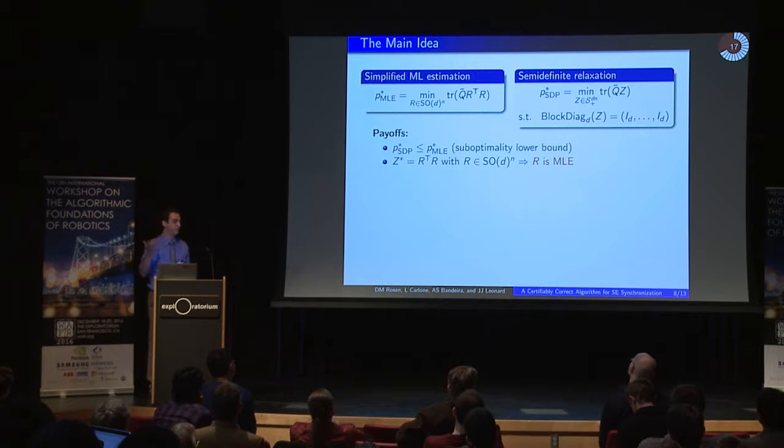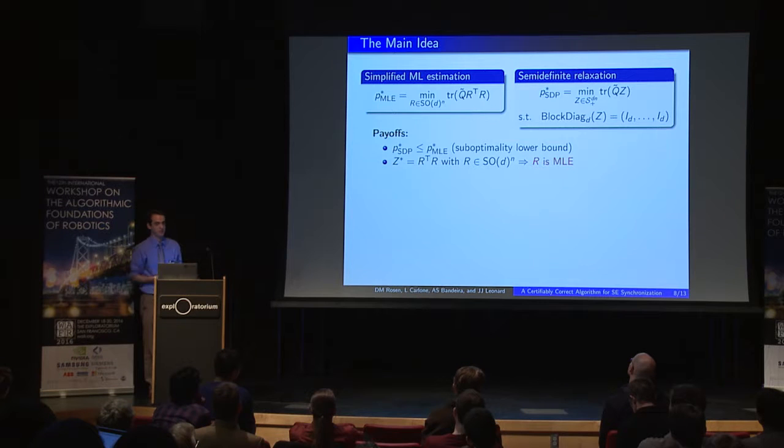Okay, and that's basically the main idea behind our approach. So the payoff here is that because I'm performing minimization on this side over a larger set, it immediately follows that the optimal value here is going to lower bound the optimal value of my original problem, because I now have more options to pick from in terms of minimizing my function value.